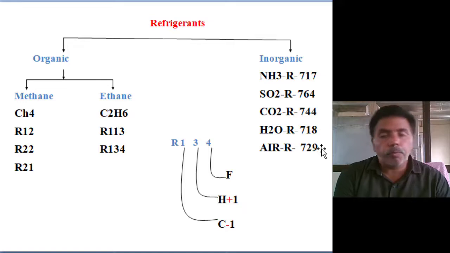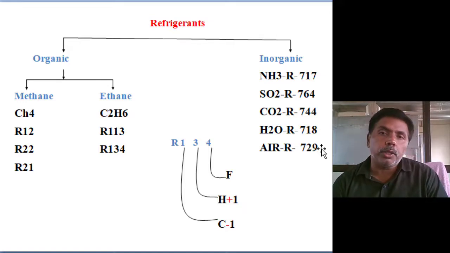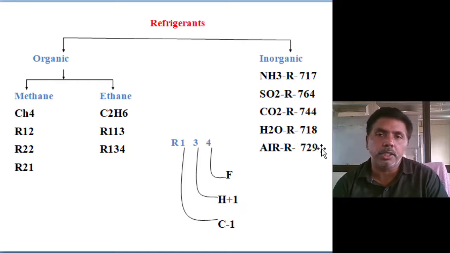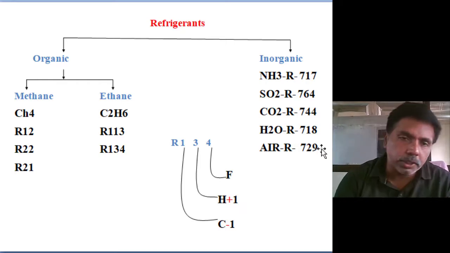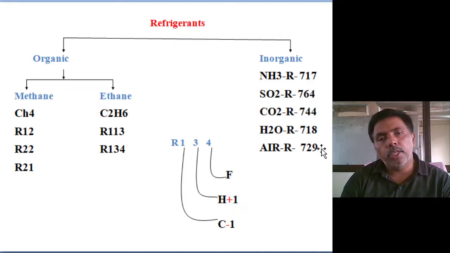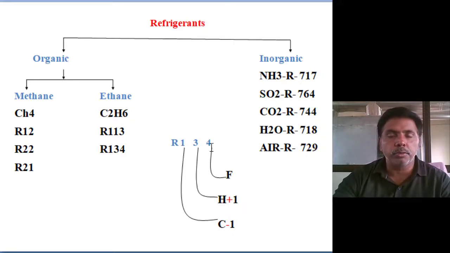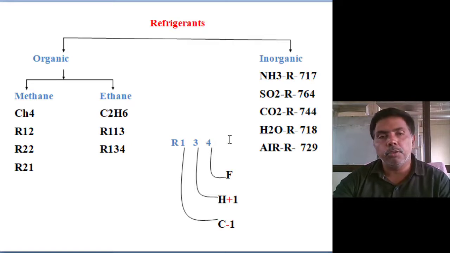Come to the organic group. In the organic group, there are two types of refrigerants, the methane group and the ethane group. Combinations of both are also used, like R707, R505, a combination of methane and ethane. We will discuss only the methane and ethane groups. Methane group means CH4, one carbon requires four hydrogens. Ethane group, two carbons require six hydrogens. Suppose the number, now we are using R134, everywhere we are using R134a.